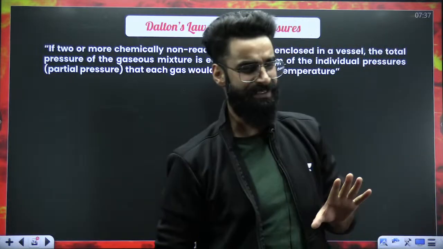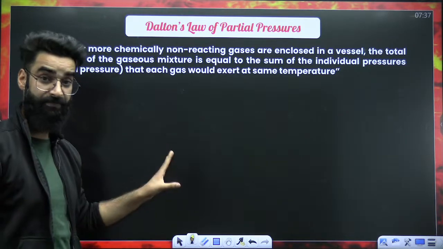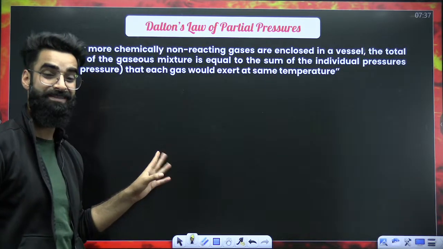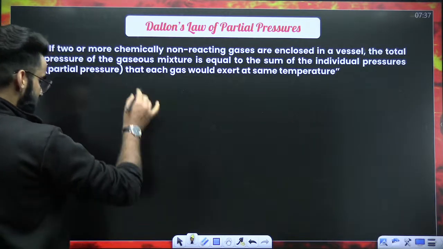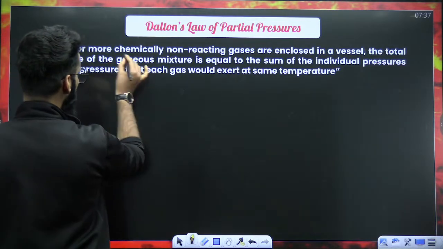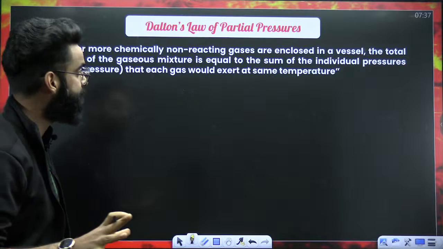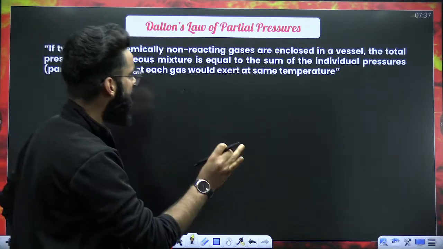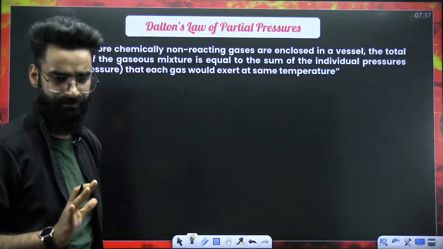As far as its statement is concerned, there are different types of questions which can be asked from this one as well. So understand it carefully, because this is the concept which is used in equilibrium as well when you talk about KP, KC questions. Now have a look at the statement: if two or more chemically non-reacting gases are enclosed in a vessel, the total pressure of the gaseous mixture is equal to the sum of individual pressures that each gas would exert at the same temperature.